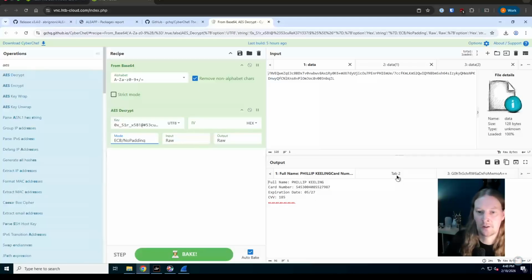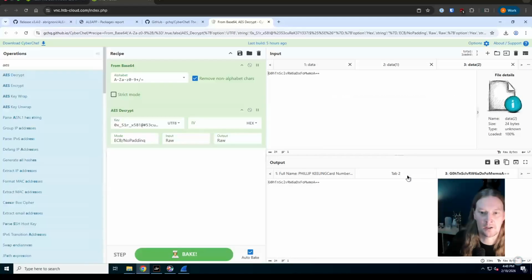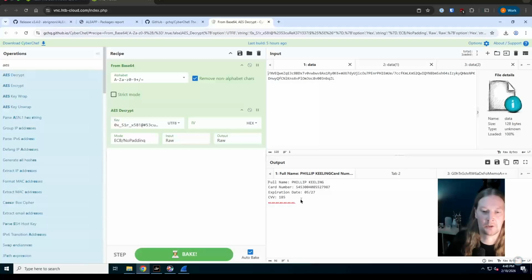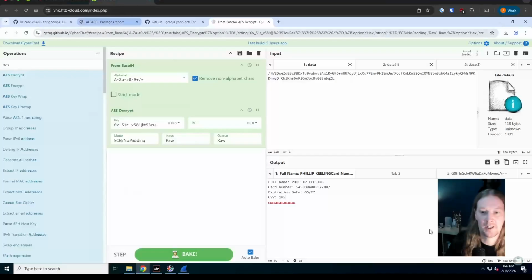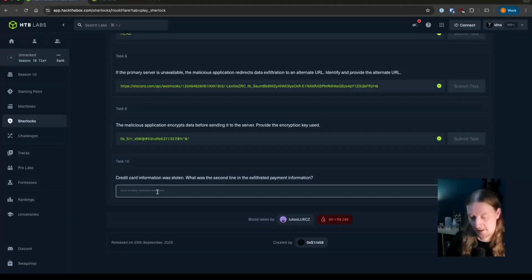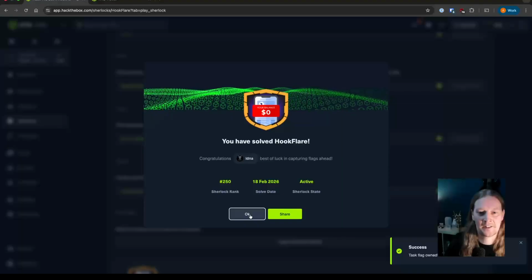We can look at the other bits of data that were extracted. Clearly, they are not what we're interested in here. This is the actual loot that was sent, and it's the card details for Philip Keeling. Going back to our question, we want the second line in the exfiltrated payment information. So that is the card number. So let's just grab that second line, enter that in here, and that is HookFlare.